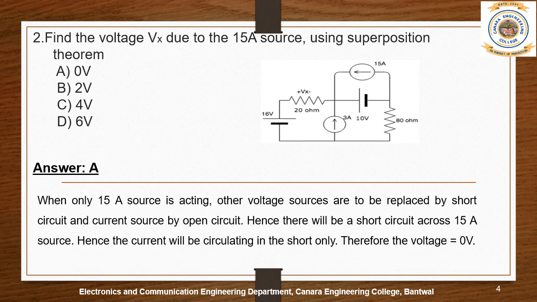15 amps is acting. As per superposition theorem, when one source is acting, all the other sources have to be suppressed. So 16 volt source is shorted, 3 amp source is open circuited and 10 volt source is shorted. Now across the 15 amp source you are connecting a short circuit. So this current will be flowing only in the short and it will not flow across any other branch. Therefore, there won't be any current flowing in 20 ohms. Hence, Vx will be equal to 0.